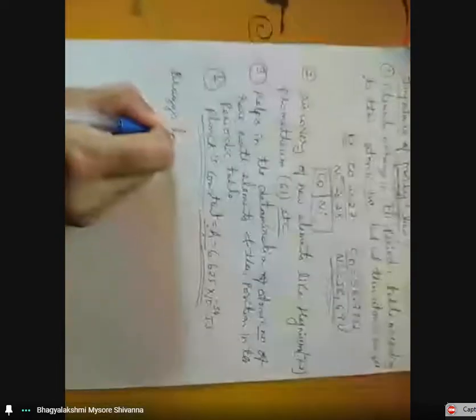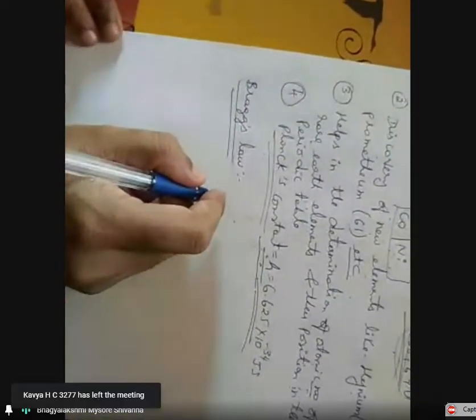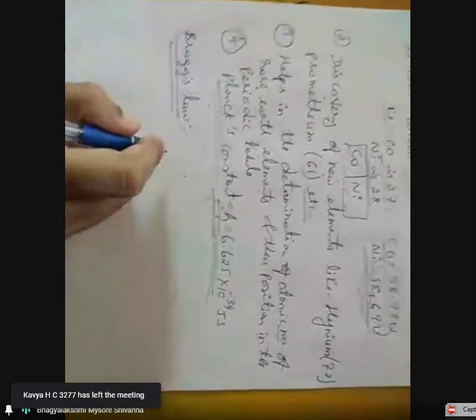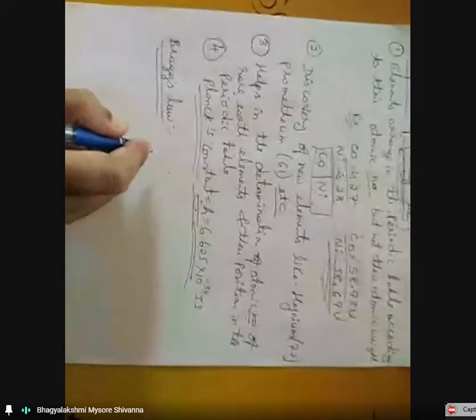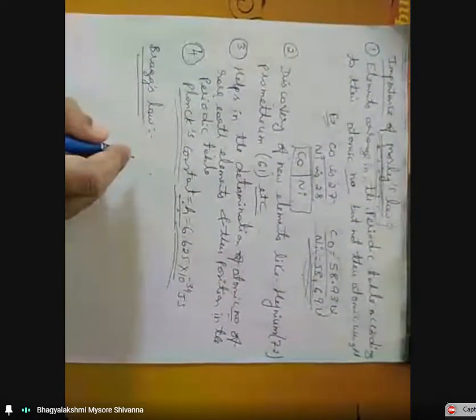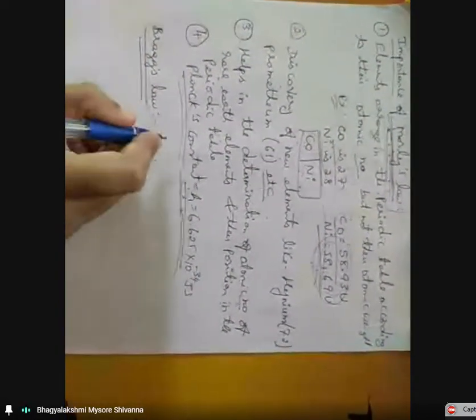So next is very important, Bragg's law. This is very, very important, Bragg's law. In the examination, they ask state and explain Bragg's law, and also Bragg's spectrometer. This is very important, Bragg's law of X-ray radiation.